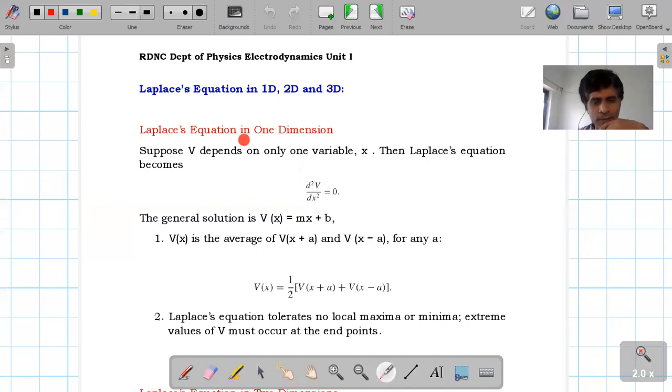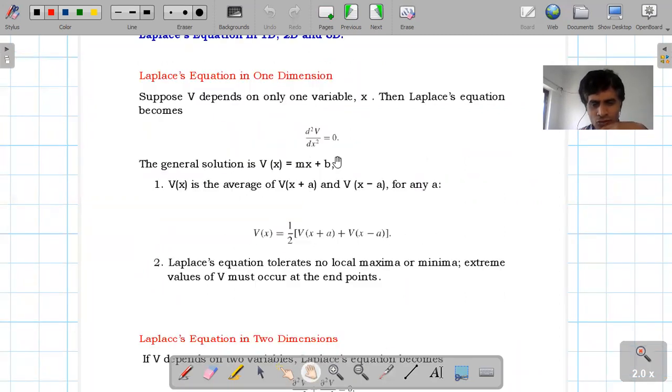What are the properties of the Laplace equation in one dimension? We have shown there are two properties. The solution of this equation is V of x equal to mx plus b, which indicates a linear equation, where m is the slope and b is the intercept, depending on the data.